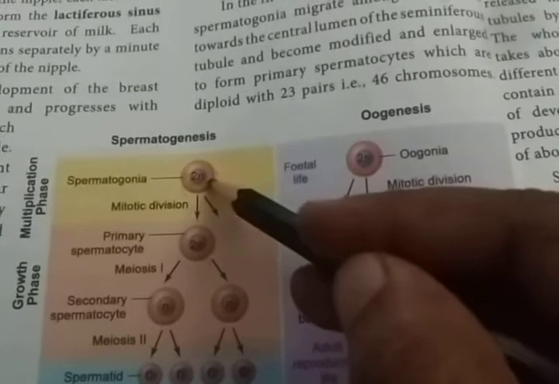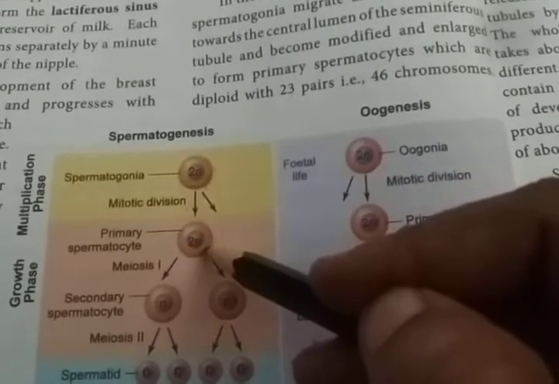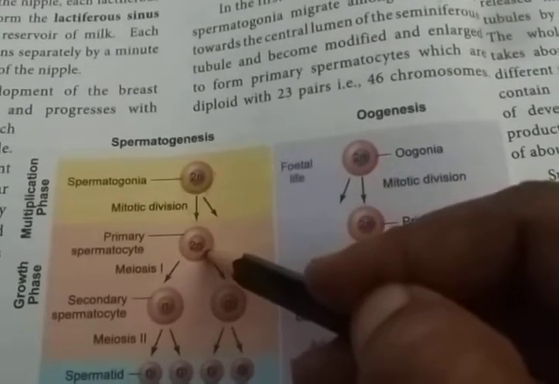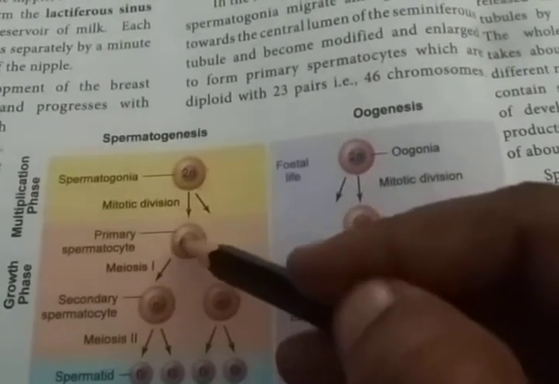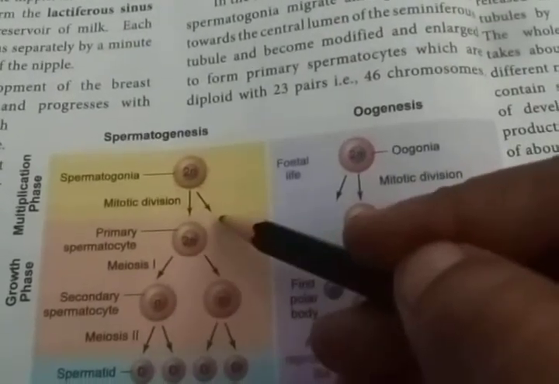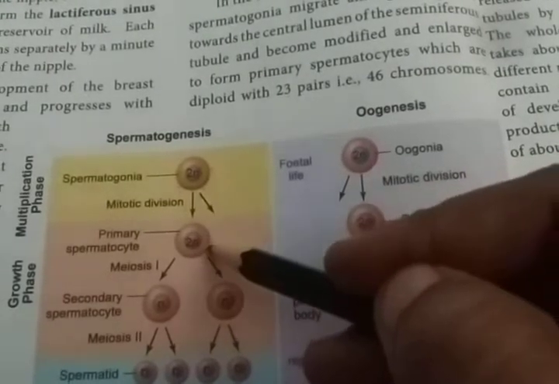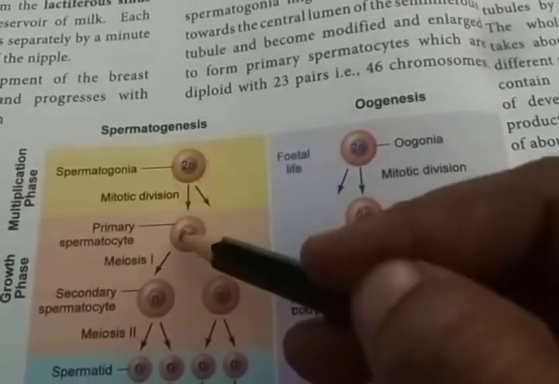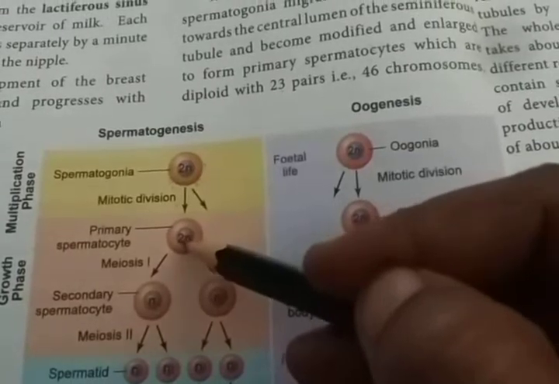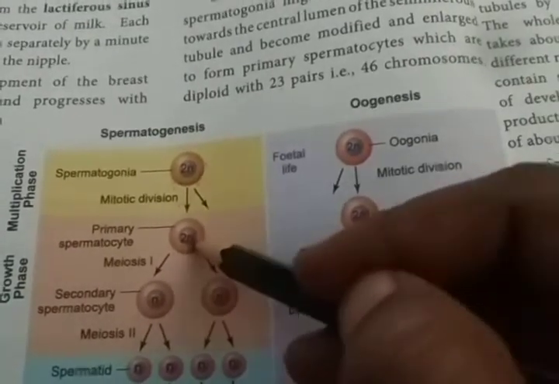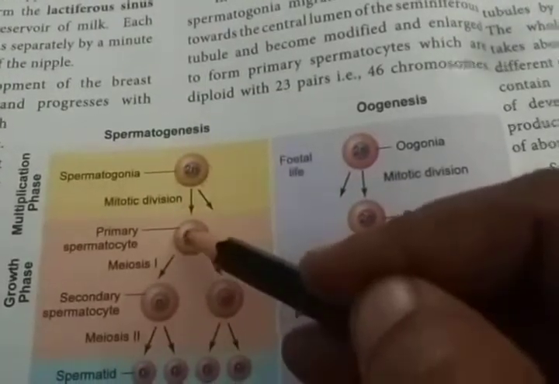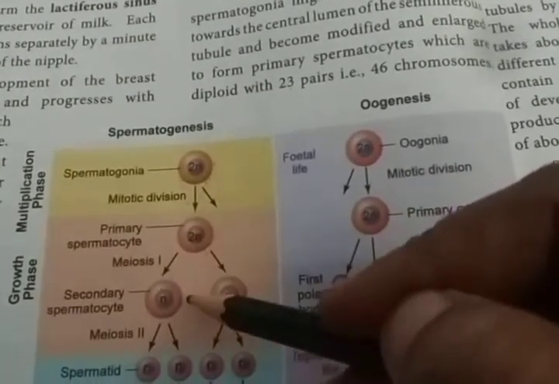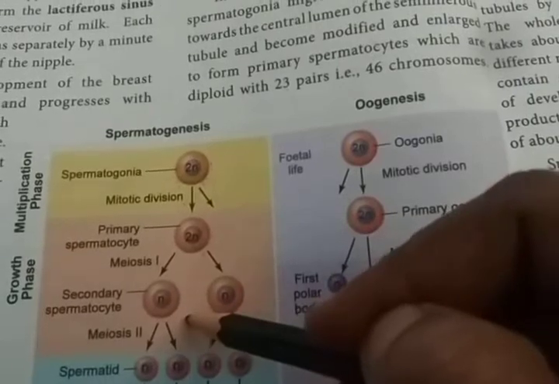Then the spermatogonia move inside the central lumen of the seminiferous tubules and produce primary spermatocytes. For this maturation, they take nourishment from the Sertoli cells. Then they produce the primary spermatocytes, which are also diploid in nature, containing 23 pairs of chromosomes, that is, 46 chromosomes. Next, the primary spermatocytes go through meiotic cell division.